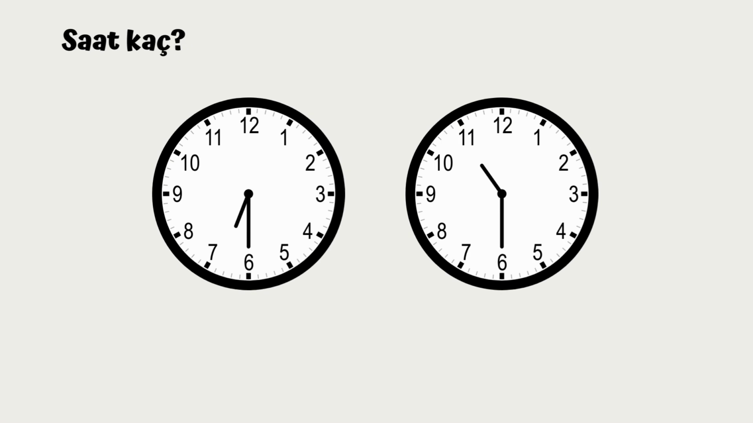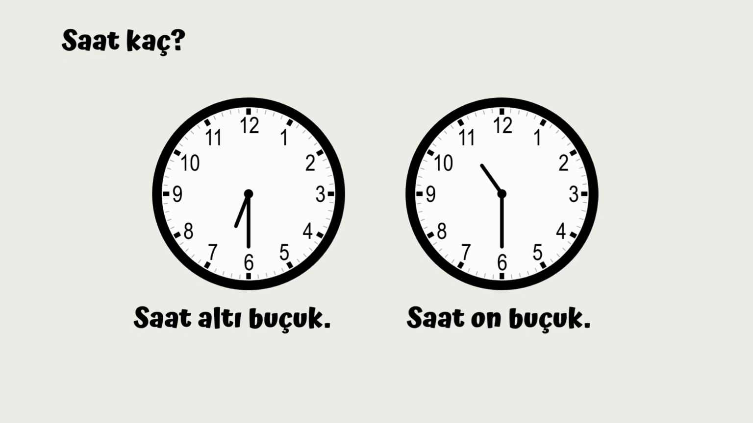Okay, let's do more exercises. So saat kaç? Let's take a look at the first one. It's 6:30. So saat 6:30. 6 is 6 and we add buçuk. Let's take a look at the second one. Saat kaç? What time is it? So it's 10:30. So how do we say that? 10 is 10. So saat 10:30.